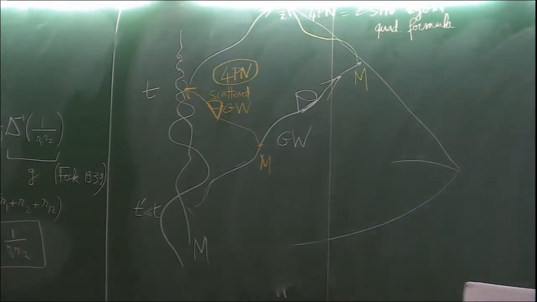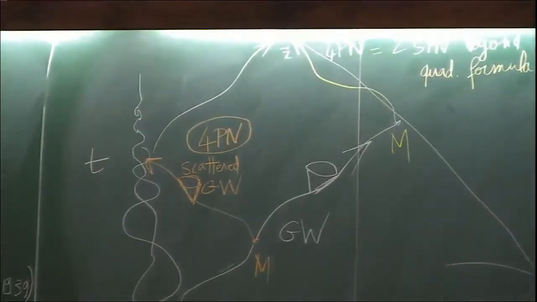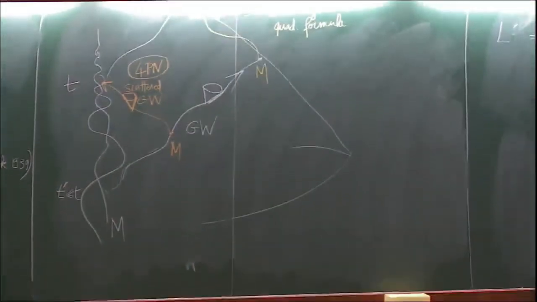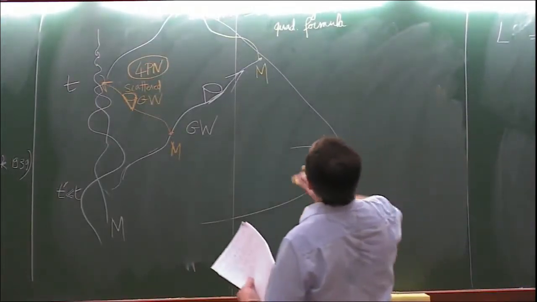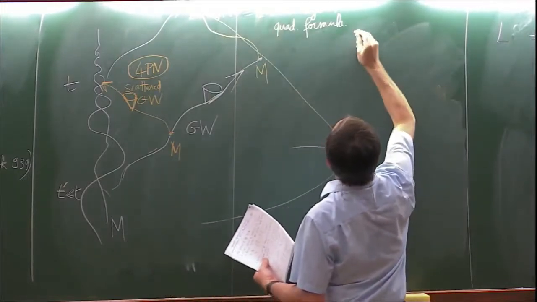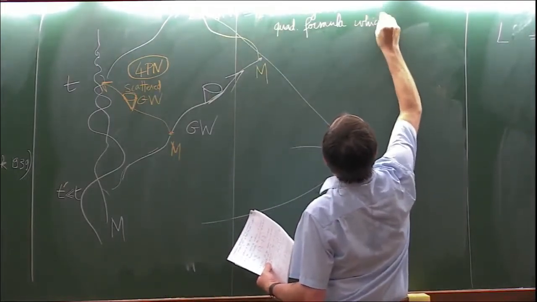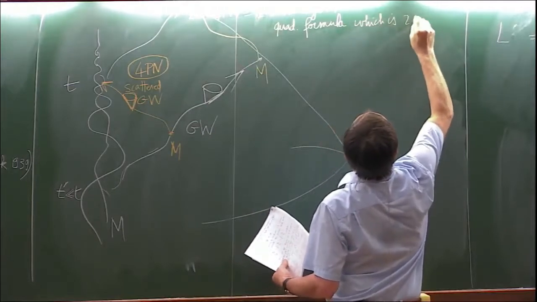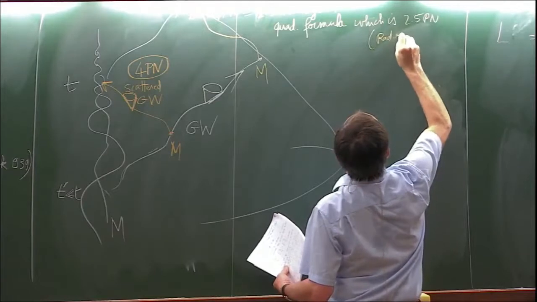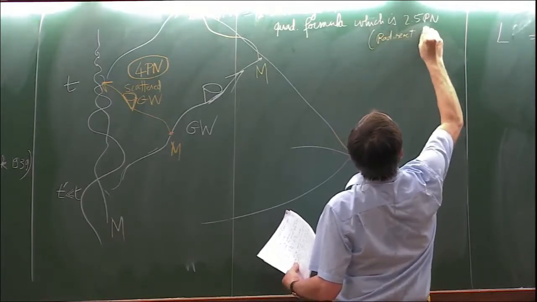Because the lowest order in the quadrupole formula is of the order of radiation reaction effects in the source that are themselves 2.5PN order. And I was wrong here. This is 1.5PN order beyond the quadrupole formula, which is a 2.5PN term, which is a radiation reaction in the source.